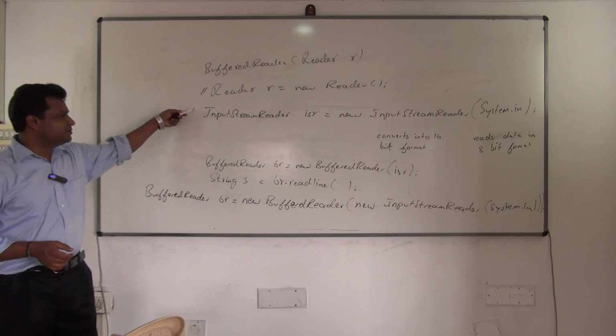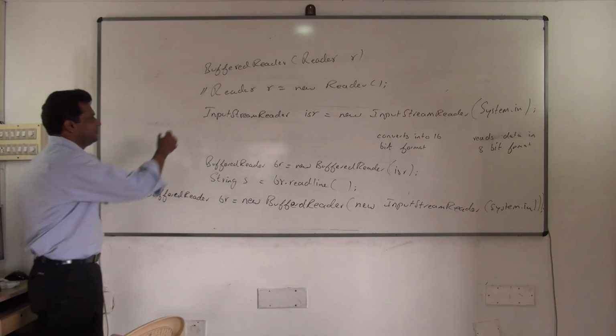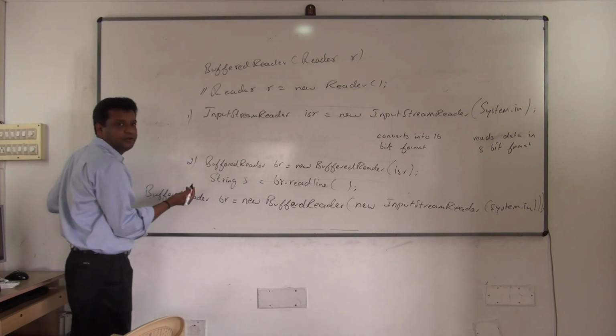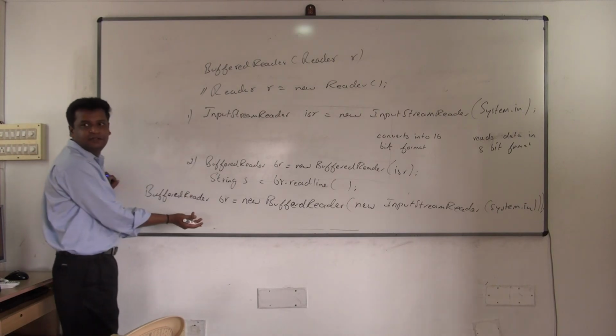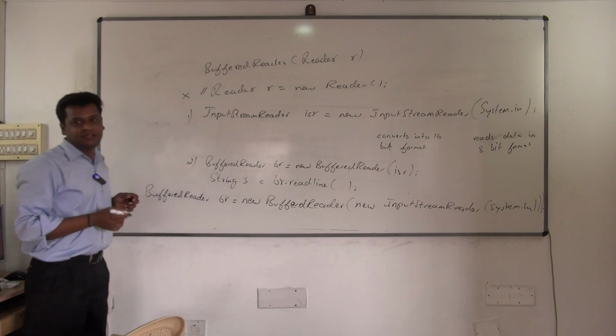Simple. Why do you want to write so many lines? First you do this, then you do this, then... why do you want to write two lines, this one line and this line? Why do you want to do it? Instead of that, you can do all in a single line. But remember, this is an error. You can't do it because it's an abstract class.